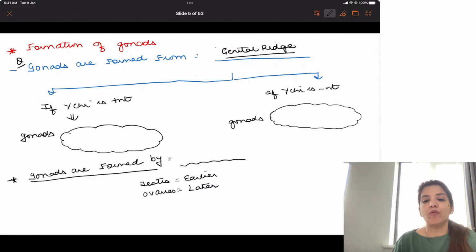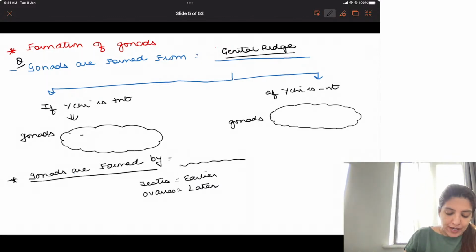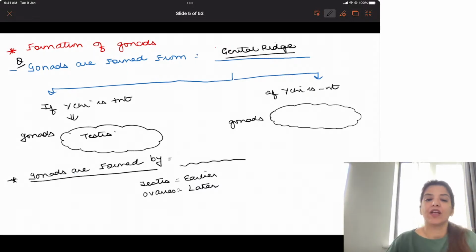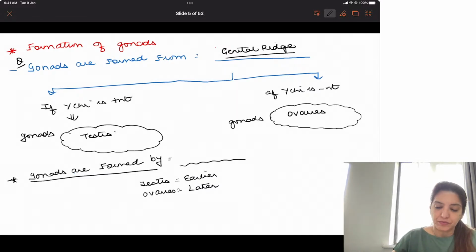If Y chromosome is present, gonads will be testes. If Y chromosome is absent, gonads will be ovaries. So Y chromosome present, gonads testes. Y chromosome absent, gonads ovaries.